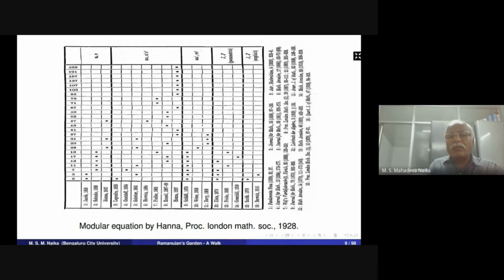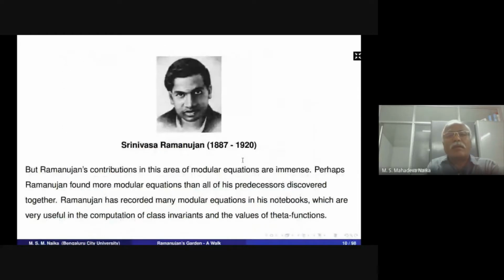Smith published a survey paper about the modular equations in 1928 in the Proceedings of the Mathematical Society. So, coming back to Srinivasa Ramanujan, his period is 1887 to 1920. But Ramanujan's contribution in this area of modular equations is immense. Perhaps Ramanujan found more modular equations than all his predecessors discovered together.